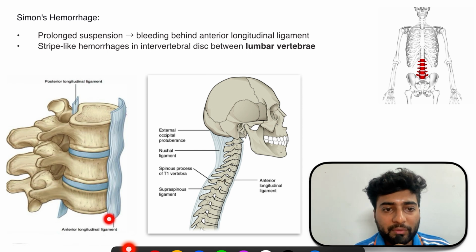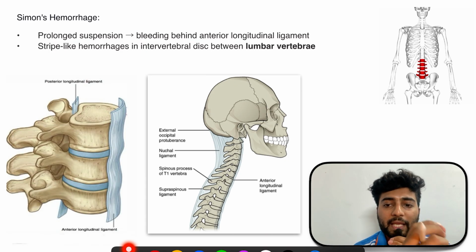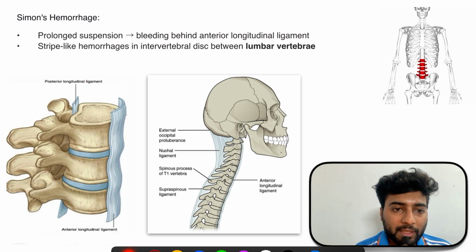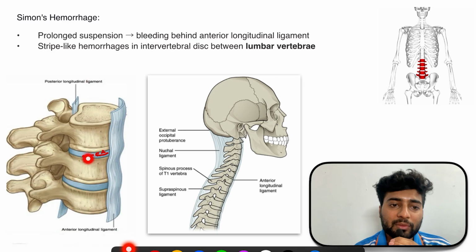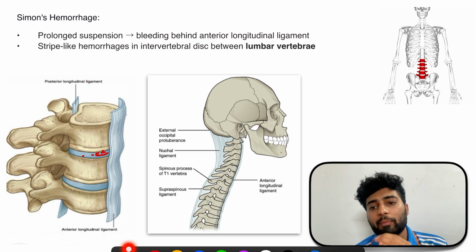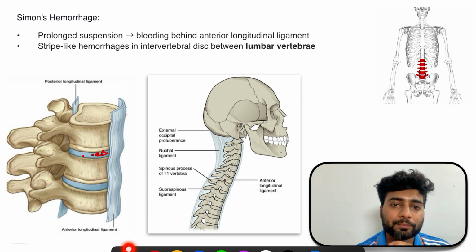So the blood vessels which are behind this anterior longitudinal ligament will rupture, and this will cause hemorrhage over here, let's say in this intervertebral disc. So we have strip-like hemorrhages in the intervertebral disc between lumbar vertebrae, and all this is happening behind the anterior longitudinal ligament. And these hemorrhages, these spots, are called Simon's hemorrhages, right? So the location exactly, from these three diagrams we can find out. So we have Simon's hemorrhages.